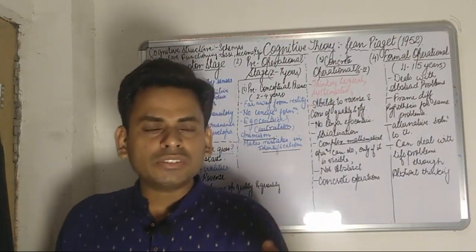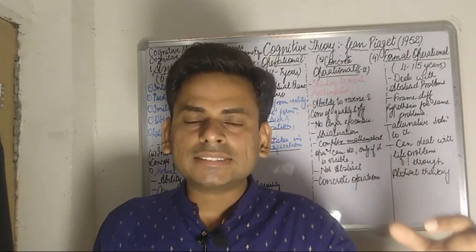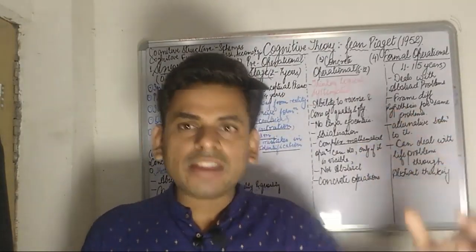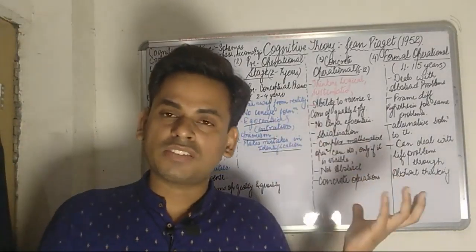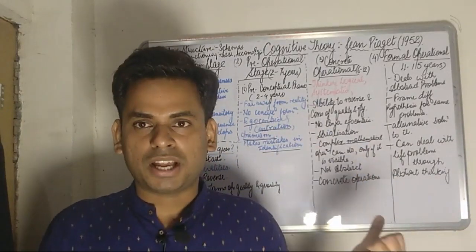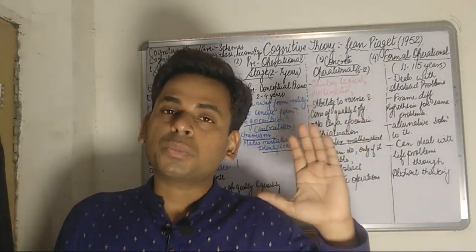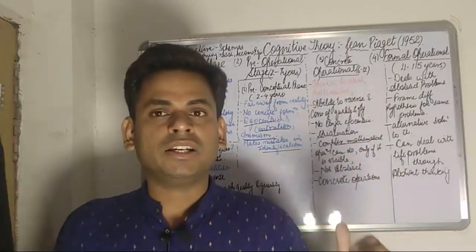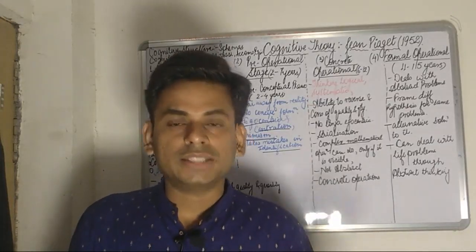So, on his own children, he saw his children growing up with age and saw their instincts and their development. And on that basis, he gave the present theory, known as the cognitive development theory by Jean Piaget. It was the outcome of the experimental work which was done on his own children.